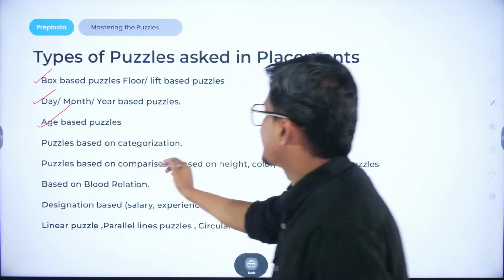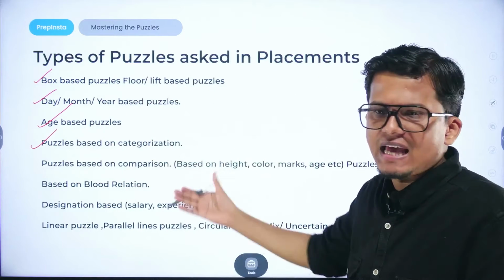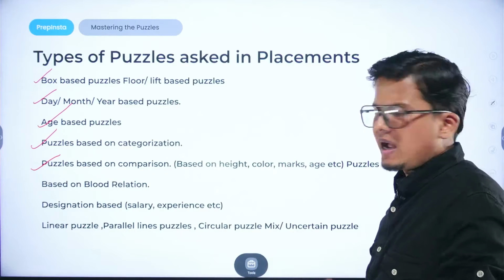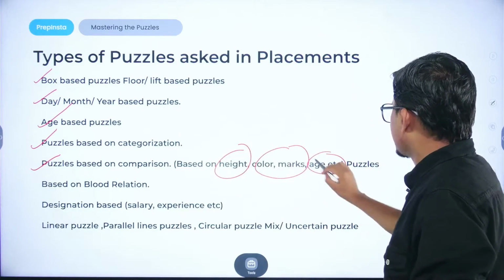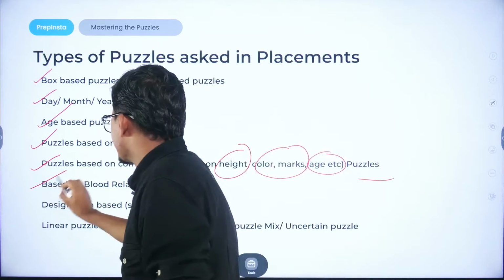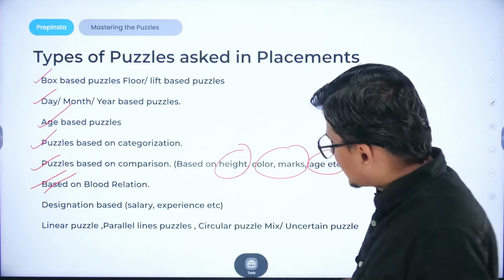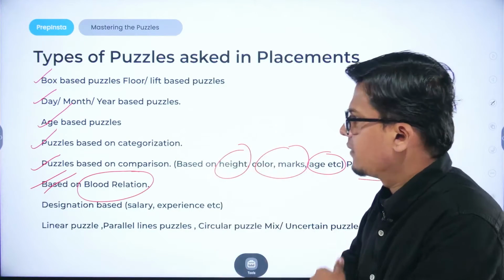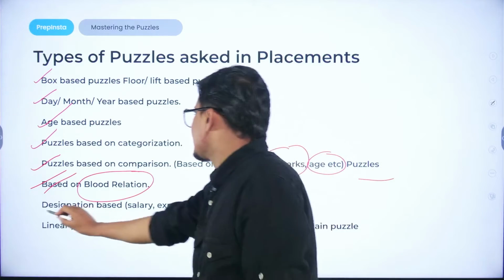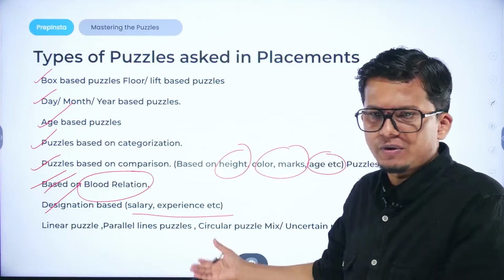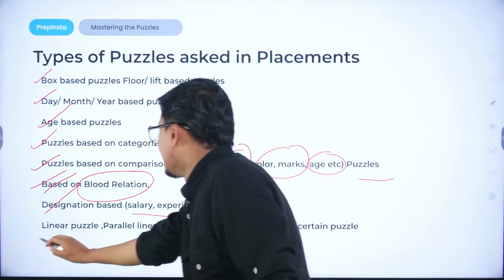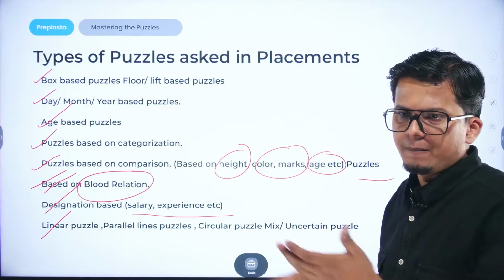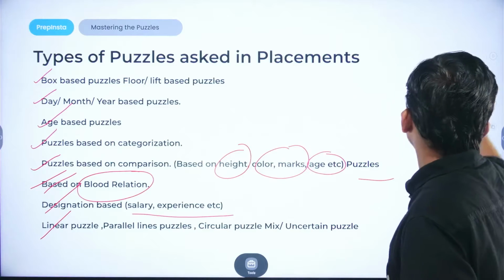Then we could have puzzles based on categorizations on different fields and aspects. Then we have puzzles based on comparison. It could be height-based, color, marks, ages, etc. Then we could have a puzzle which is based on blood relation. For approaching these particular questions, we have to understand the concept of family trees, right? Then designation-based, salary-based, experience-based, it could also be a form of puzzle. Then at last we have the linear puzzle or the seating arrangement puzzle, which could be a parallel puzzle, circular puzzle, mix or uncertain puzzle, right?